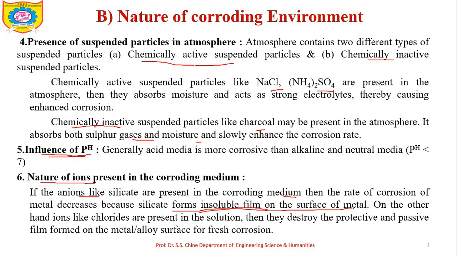On the other hand, consider ions such as chlorides. Chlorides present in the solution destroy the protective layer and passive film formed on the metal or alloy surface, allowing fresh corrosion. That is, if chlorides are present, that leads to the destruction of the protective and passive film, so the metal surface is exposed to the corrosive environment for further corrosion.